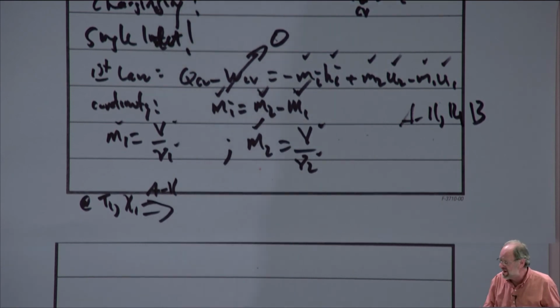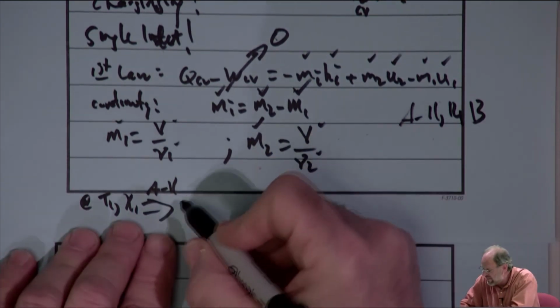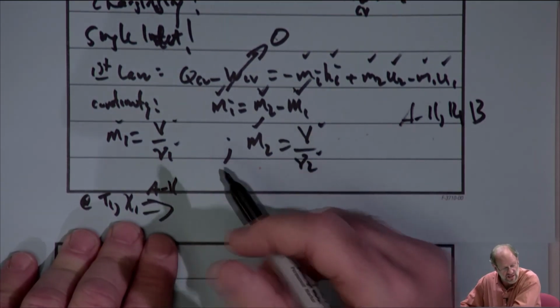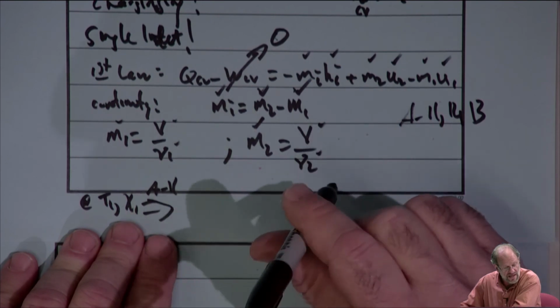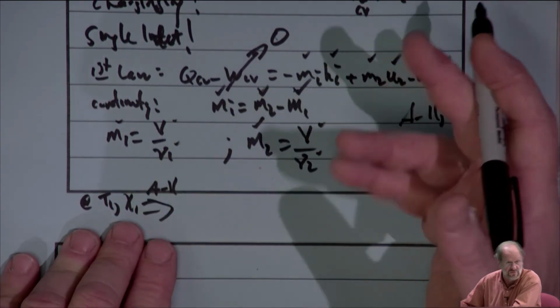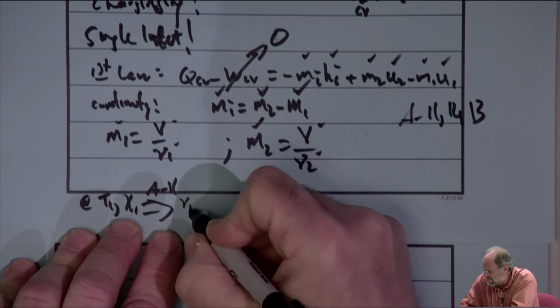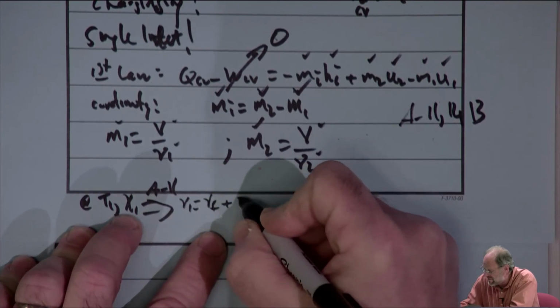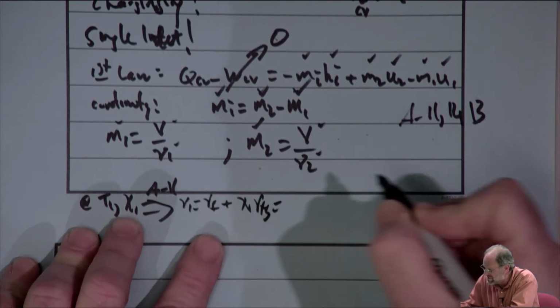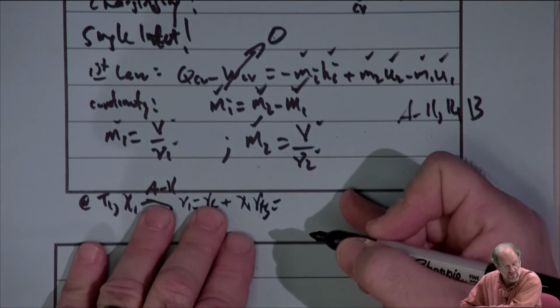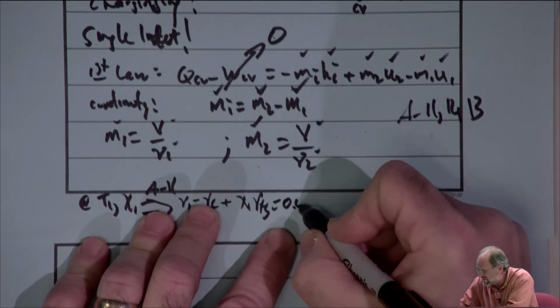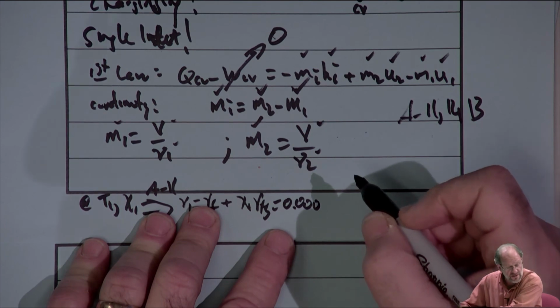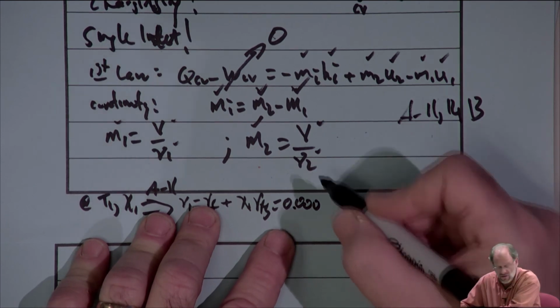I don't know that I need to take the property tables and put them up here. I know this needs a statement up here, but we know how to do this. We've done it many times. So we're looking for two things, right? We need the internal energy at 1, and we also need a specific volume so we can find the mass. So V1 is vF plus quality at 1 times vFG. So we go into our tables, we find that vF at 14 degrees Celsius is 0.0008018.